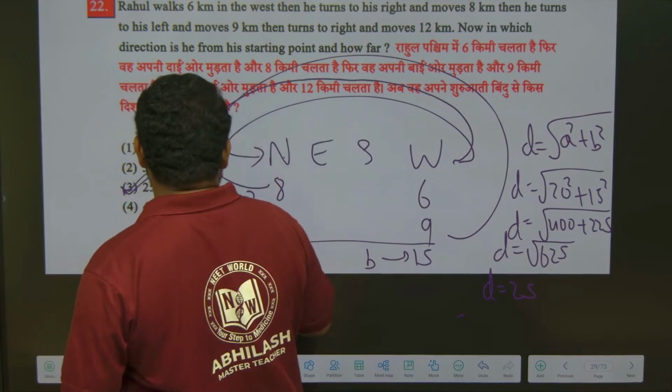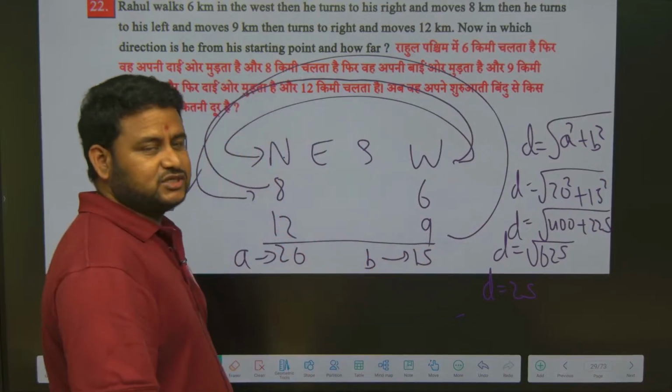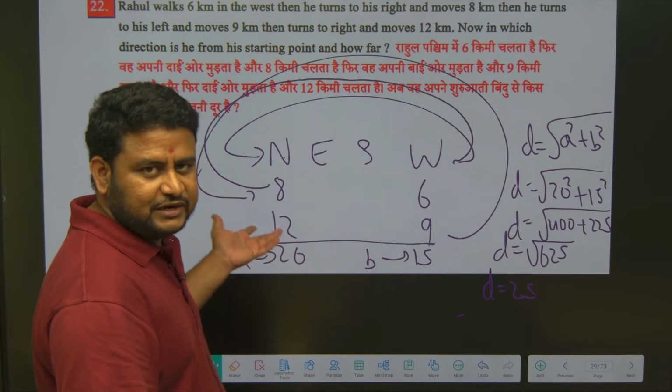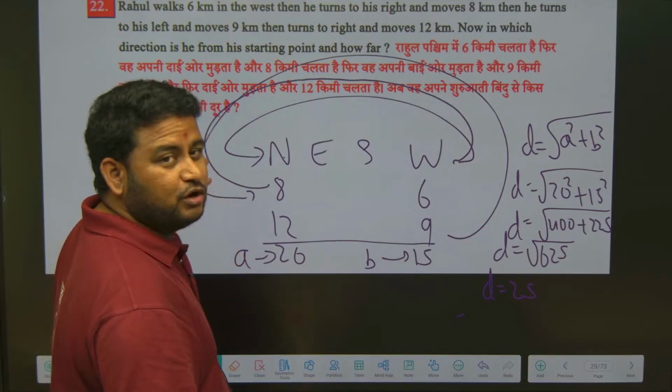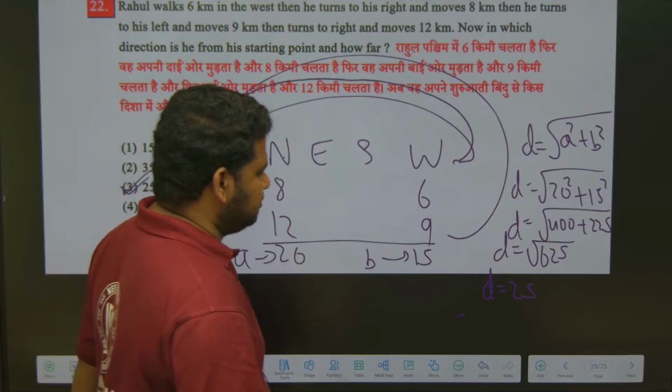This is the method you have to use to find the distance. But in this question, no need to find the distance. You can find it only using the direction, because it's a poorly framed question with poorly framed options. Okay, got it. Now next question.